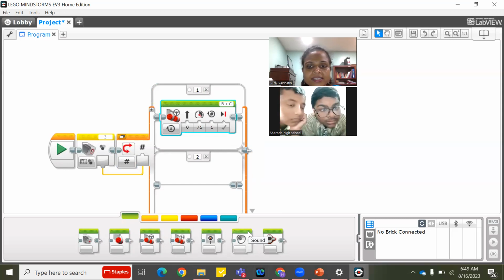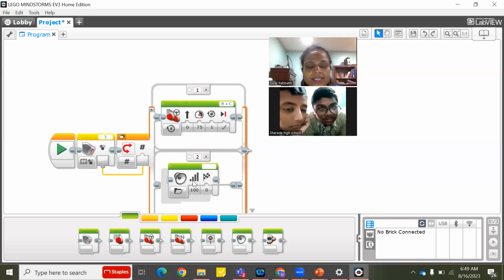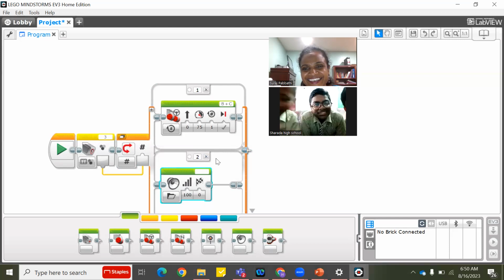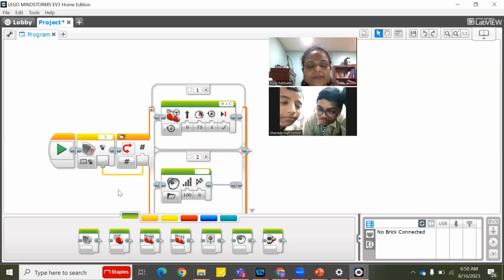Or if it detects color 2, you guys remember what it is? Blue, ma'am. Blue color. So, if it detects blue color, I will say make a sound. Something like that.